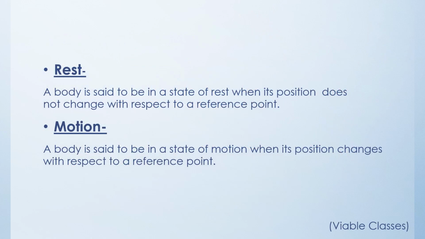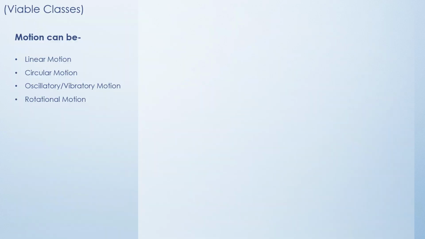Now, after having discussed various examples regarding rest and motion, let's come to the definition. How to define the two terms rest and motion. A body is said to be in a state of rest when its position does not change with respect to a reference point. And when is it said to be in motion? A body is said to be in a state of motion when its position changes with respect to a reference point.